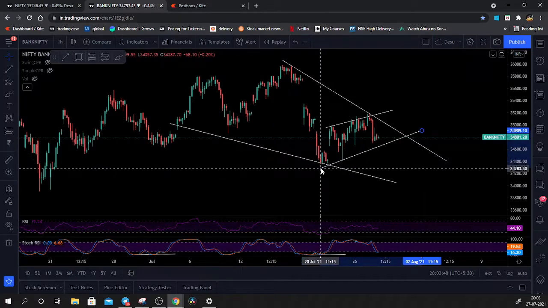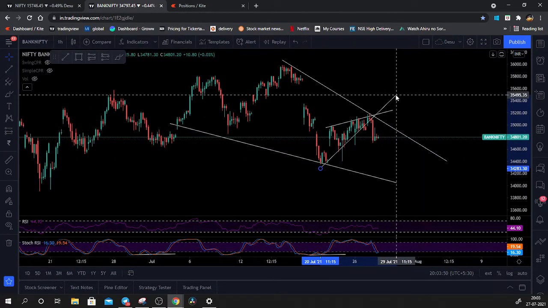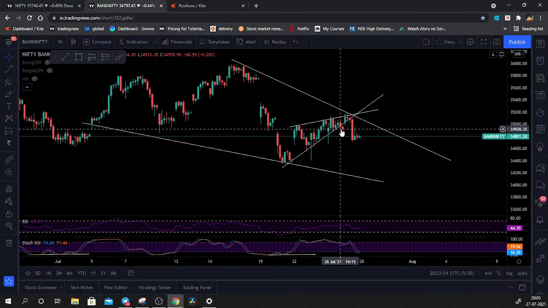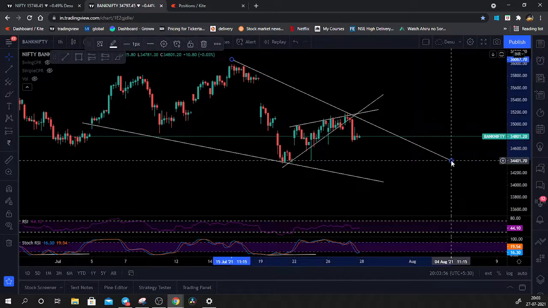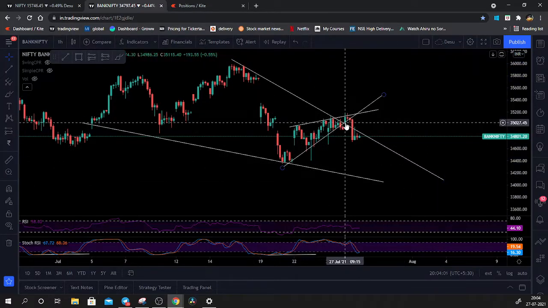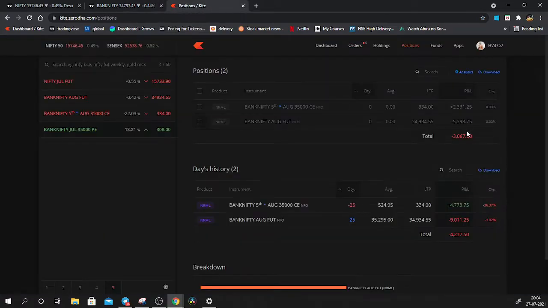on 26th July, seeing the pattern somewhat like this. It had actually given a breakdown in this candle on 215 itself, and my previous resistance was somewhat like this. So as soon as it opened gap up and closed above this, I had to take my stop loss and exit with a 3000 stop loss over here. But the problem was I had to adjust my pattern over here, which I'm about to tell you.